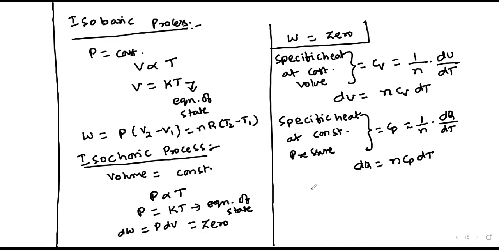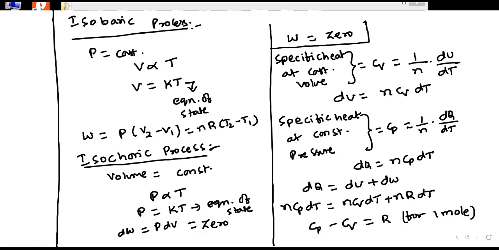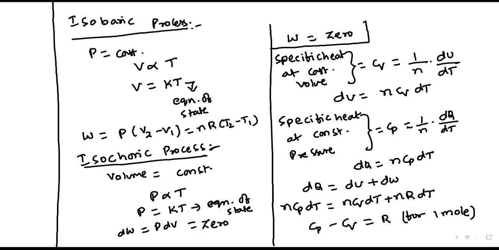By using the first law, dq equal to du plus dw, nCp dT is equal to nCv dT plus nR dT. So by using this relation, we get Cp minus Cv equal to R for 1 mole of a gas. For n moles, we can write it as Cp minus Cv equal to nR.